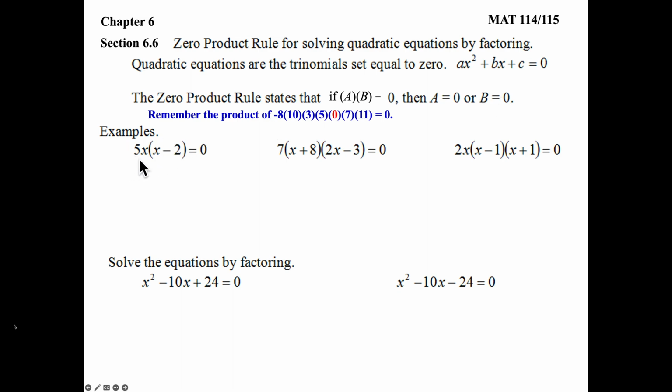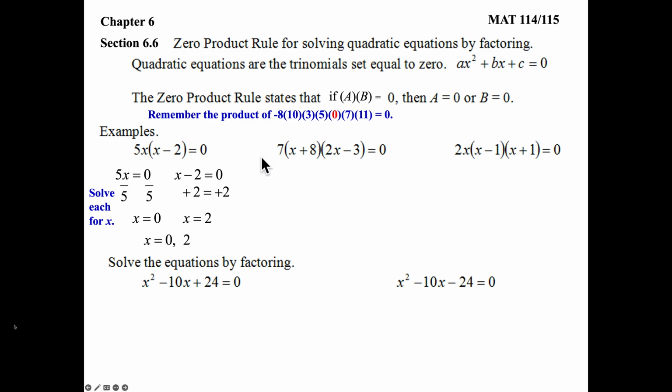So down here for my example, we have 5x, that's my GCF, being multiplied to x minus 2. Okay, those are the two things. 5x is going to act like a, set it equal to 0. X minus 2 is my second factor, set it equal to 0 like we did the b. And now solve for x. Okay, we'll divide over the 5. X equals 0. We'll add over the 2. X equals 2. There's my answer.